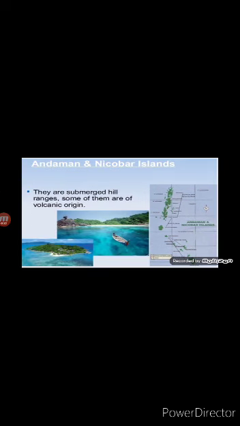Children, it is believed that these islands are an elevated portion of submarine mountains. These mountain groups are of great strategic importance for the country. Strategic means it is vital to the military and economic wellness of our country.